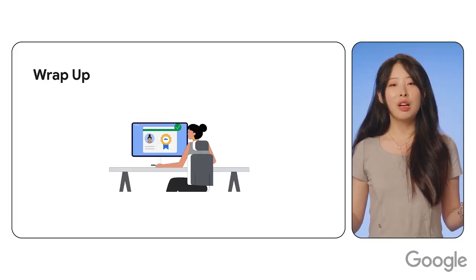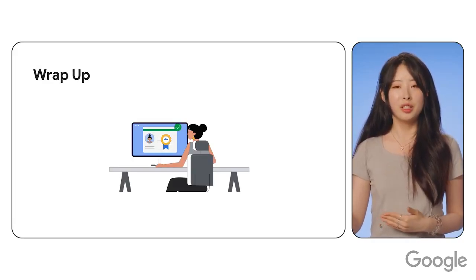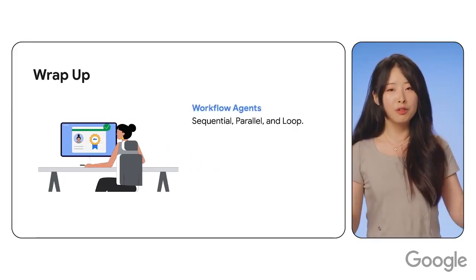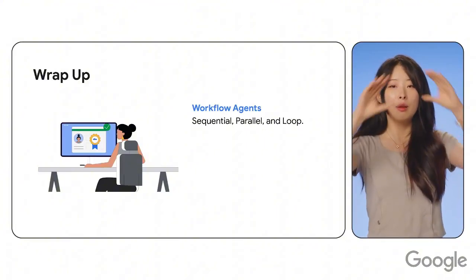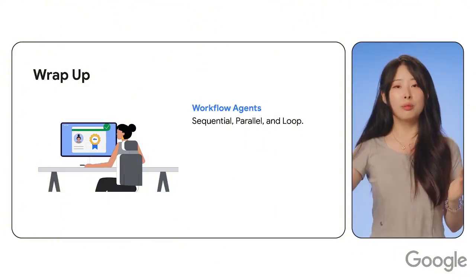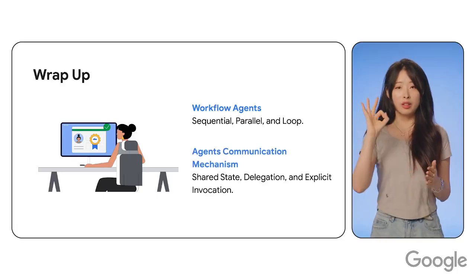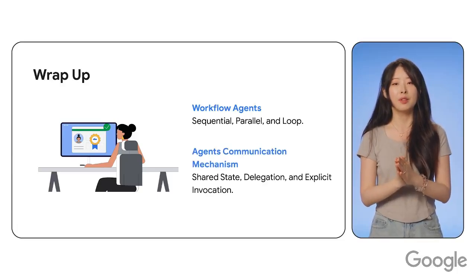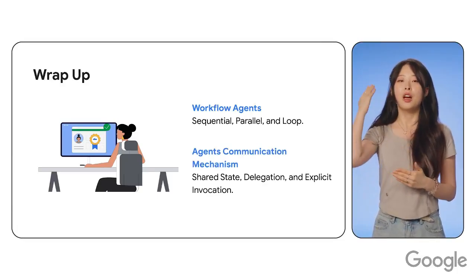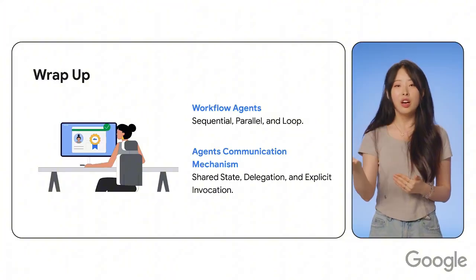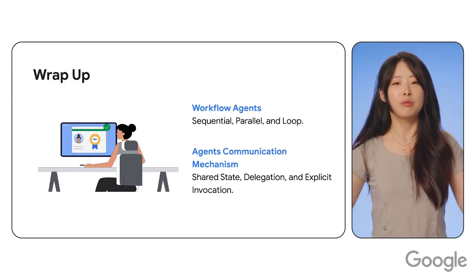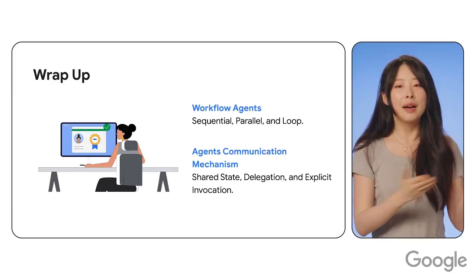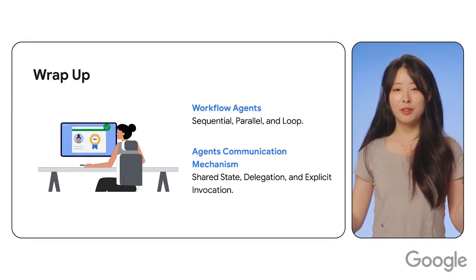Alright, let's quickly wrap up what we talked about in today's episode. We talked about how workflow agents give the orchestration patterns. We have sequential pattern, parallel pattern, and also loop pattern. We also talked about 3 communication mechanisms between agents. We have shared session state, LLM delegation, and explicit invocation. Together, this makes your multi-agent system not just structured, but collaborative and flexible.